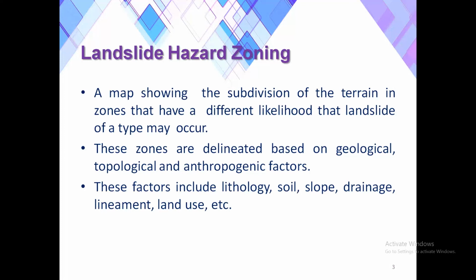And it generally requires an understanding of the slope process and the relationship of the process related to geomorphology, geology, hydrology, climate, and then vegetation.